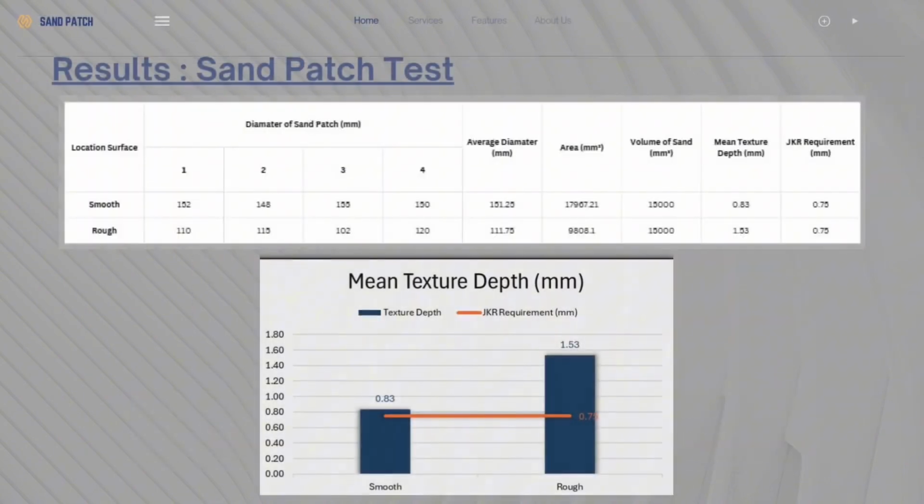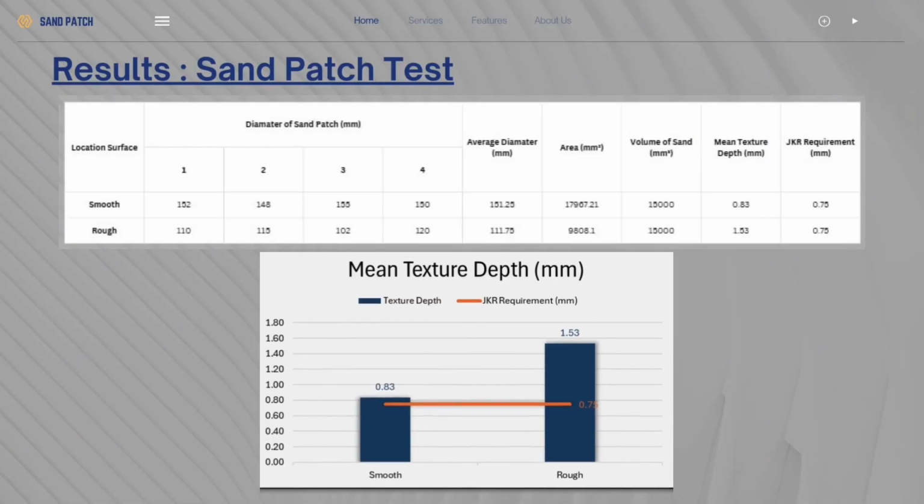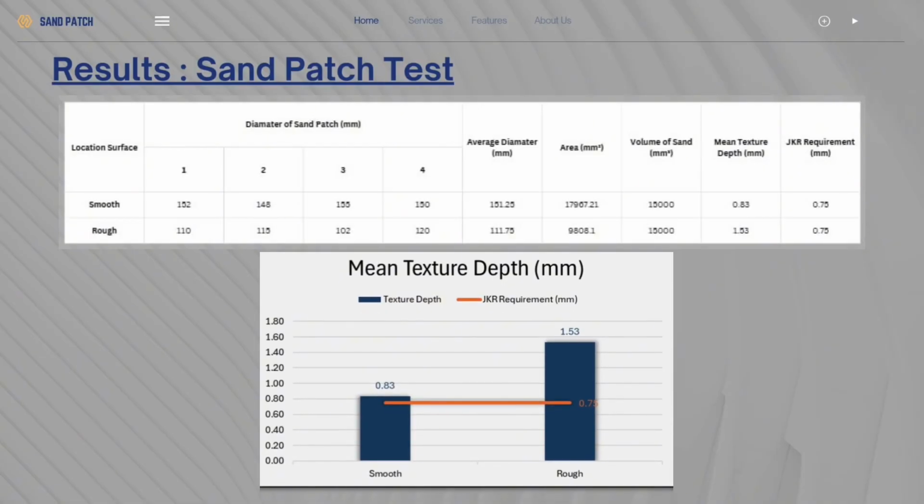For the results of the sand patch test, on the smooth surface, the average diameter is 151.25 mm and the mean texture depth is 0.83 mm. Meanwhile, on the rough surface, the average diameter is 111.75 mm and the mean texture depth is 1.53 mm. Both surfaces pass the JKR requirement, which is 0.75 mm.